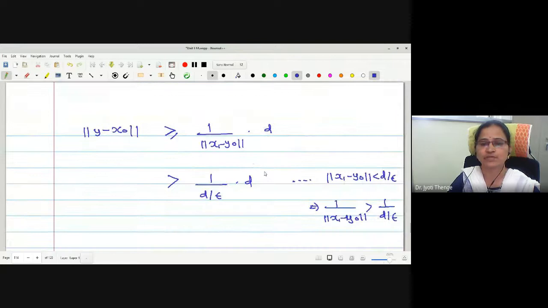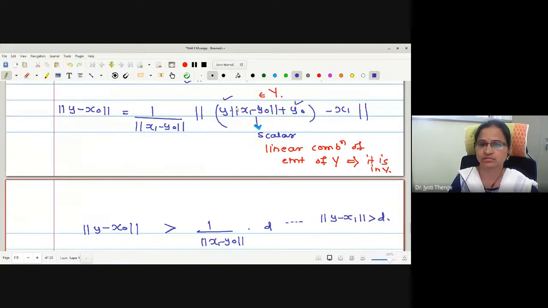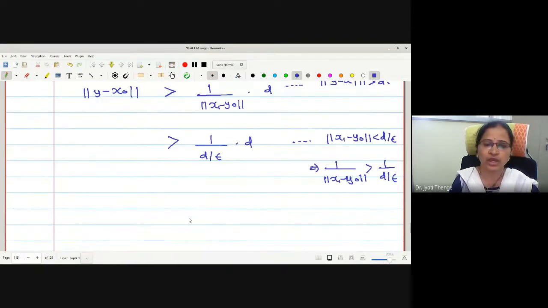The reason here is that the norm of any y star minus x1 is greater than D. So it is greater than D upon d by epsilon, which is epsilon.